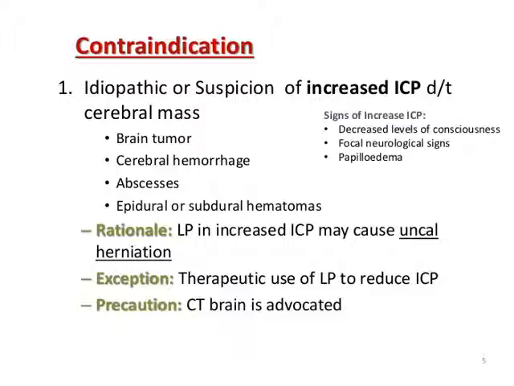So in case of raised intracranial pressure we don't do lumbar puncture.